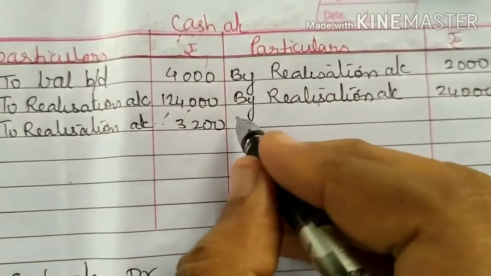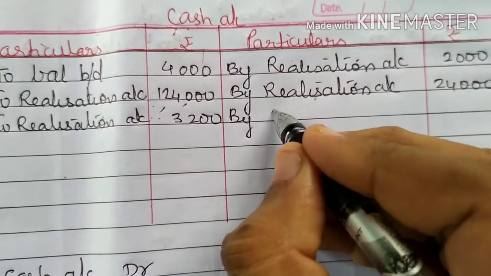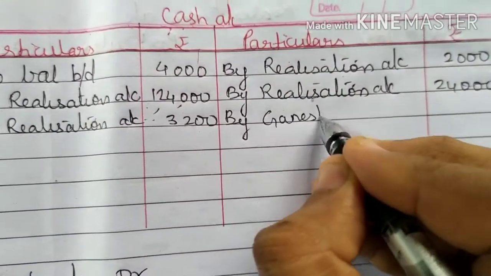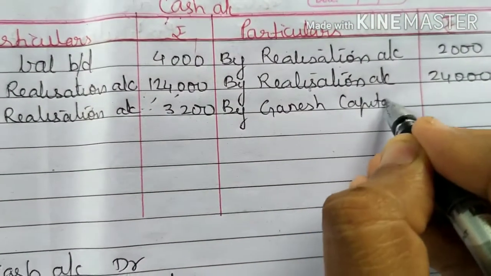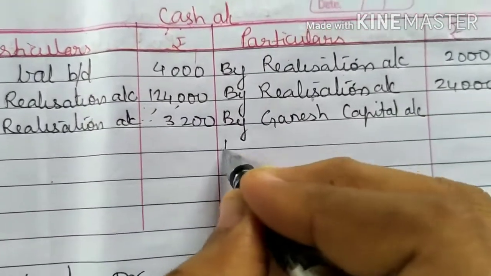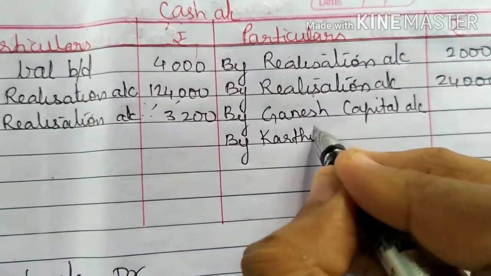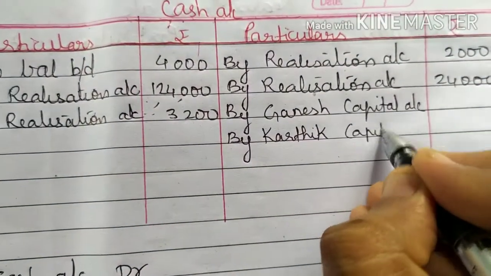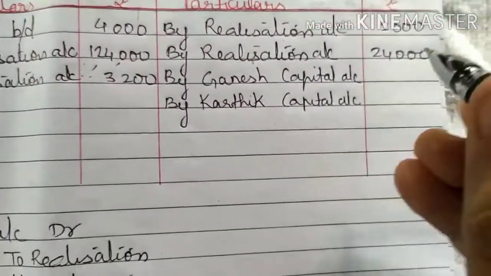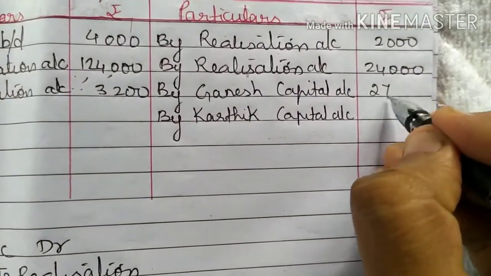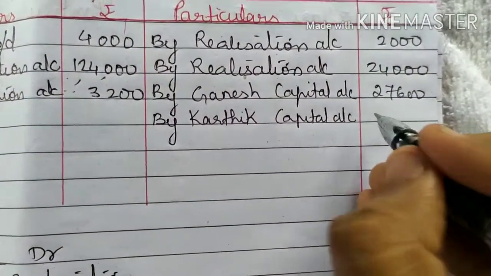This will go to cash account credit side, by Ganesh capital account, by Karthik capital account. Which will be 37,600, 77,600.